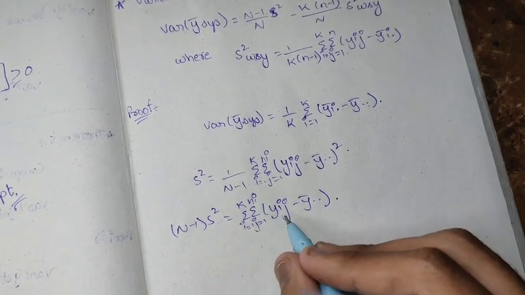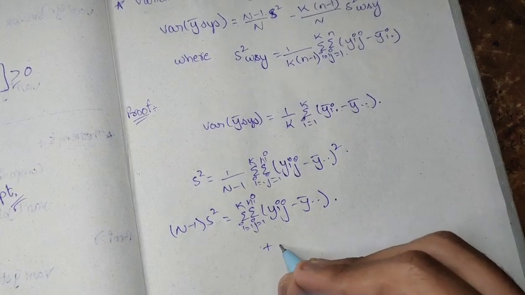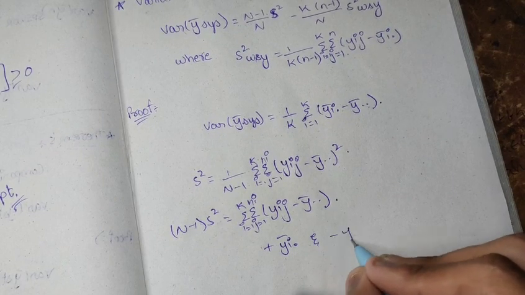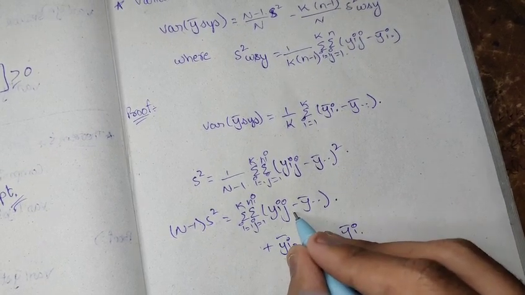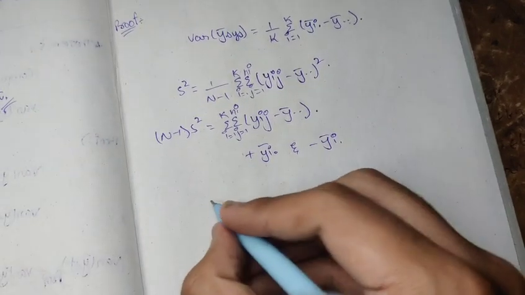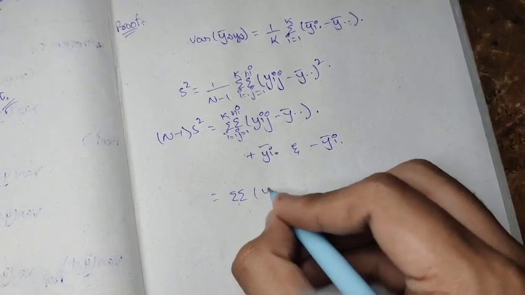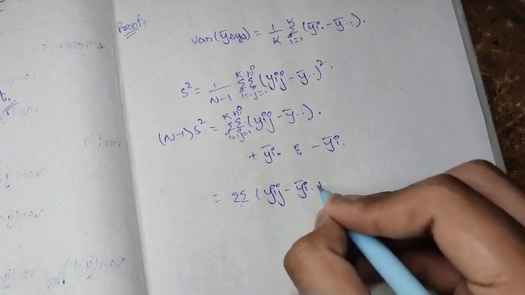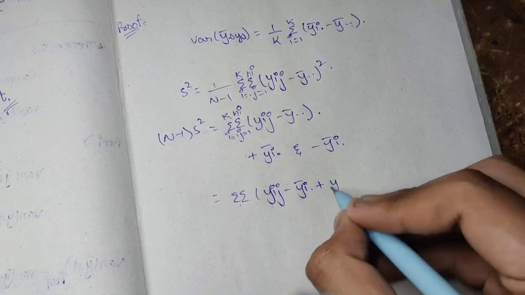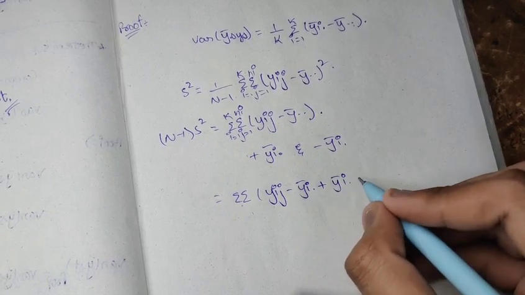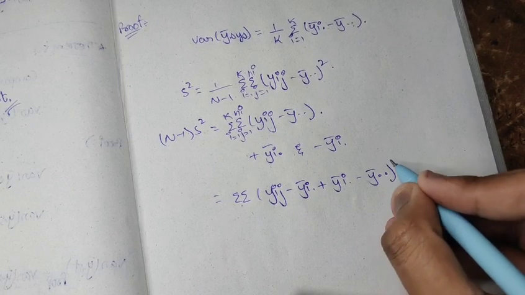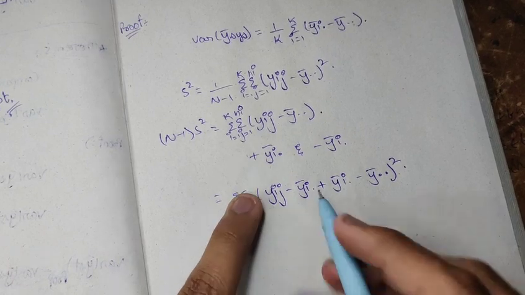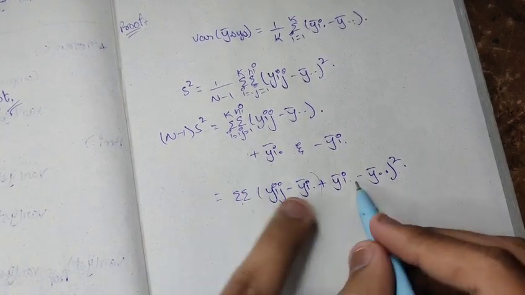Now inside we will add y bar i dot and we will subtract y bar i dot, so we get double summation (yij minus y bar i dot plus y bar i dot minus y bar dot dot) whole squared. Now we just need to expand this. This entire first part is a, and this is b.